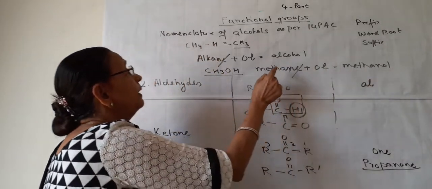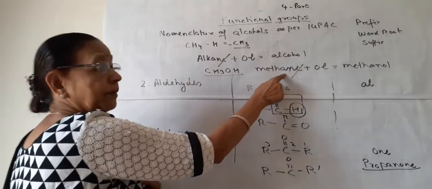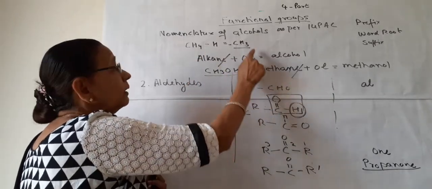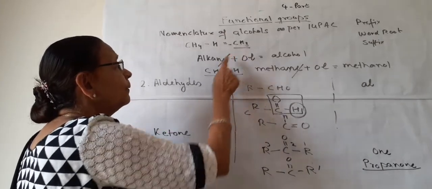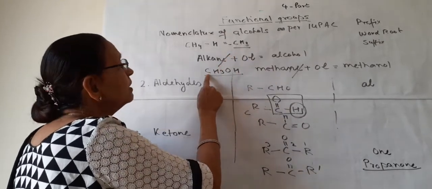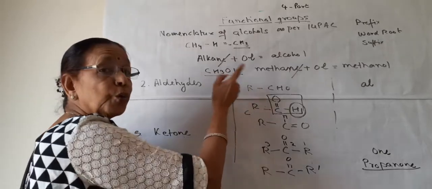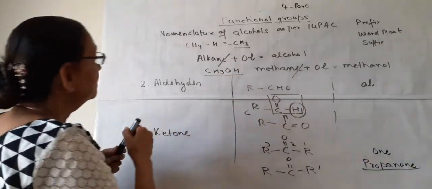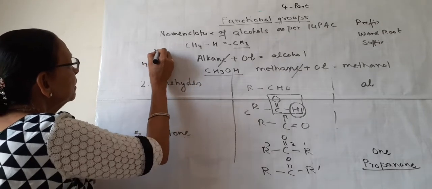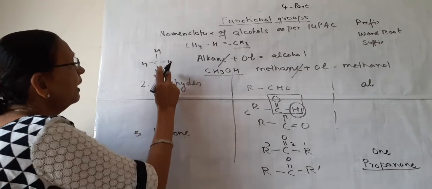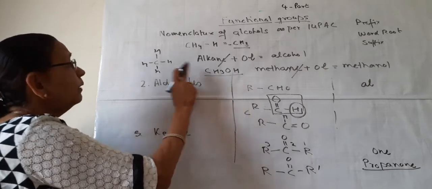Here we write the name of the alkane, not the group. The group is written with the formula. This alkyl group is written with the formula. We will not write CH4OH. We cannot write the extended form, H. We cannot write CH4 here.